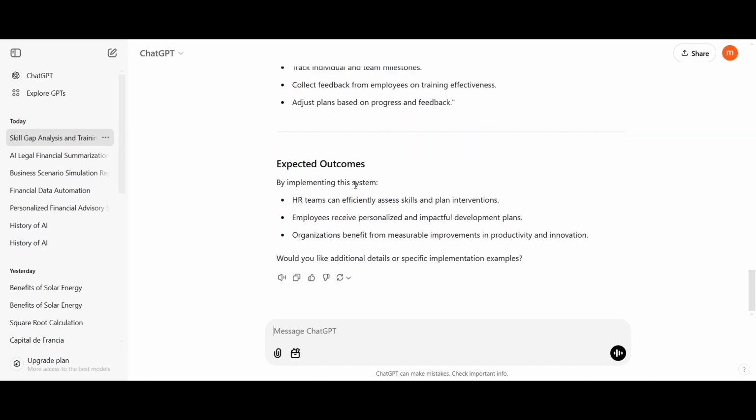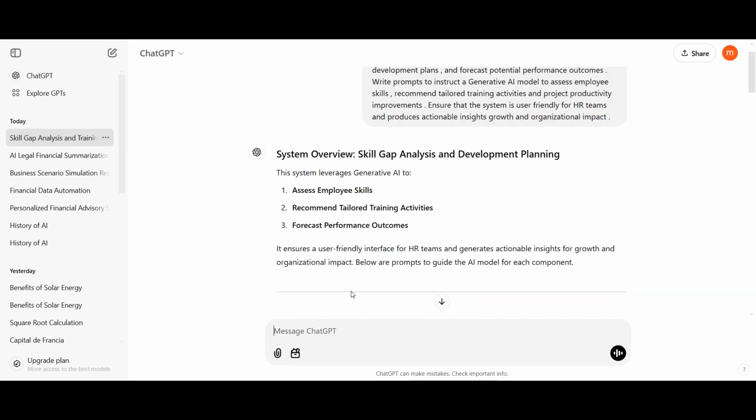And here it gives a structured set of prompts for a generative AI model to assess skills, recommend training, and forecast outcomes in a user friendly format for HR teams. Now, next up is market sentiment and insights analysis.